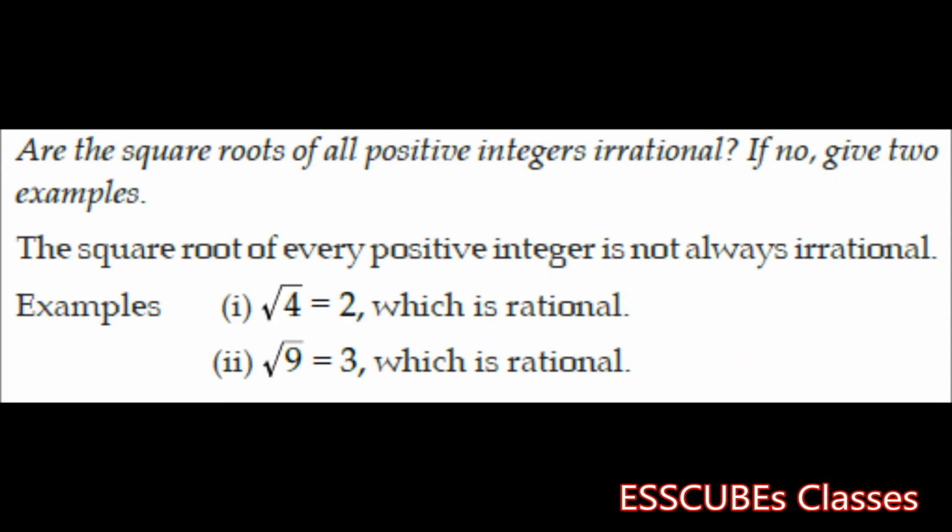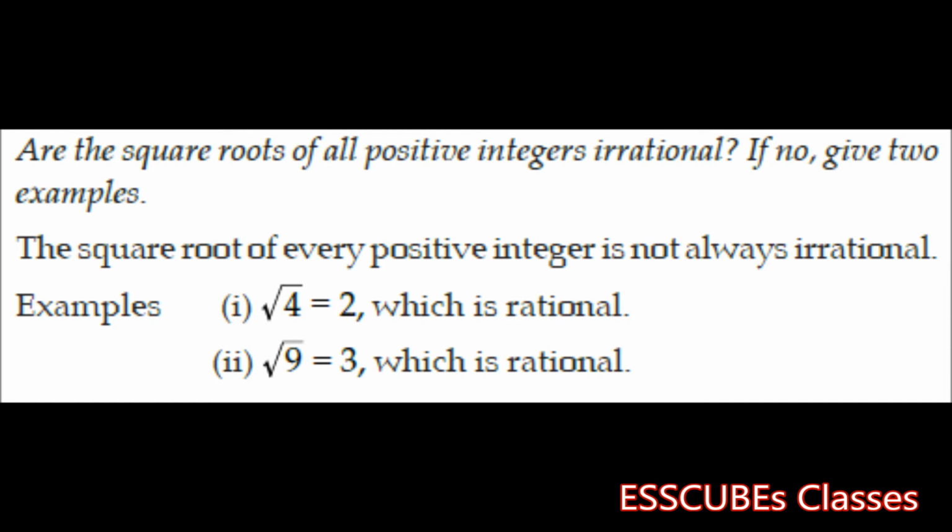Before going any further, let us take this question. Are the square roots of all positive integers irrational? If no, give two examples. Well, the square root of every positive integer is not always irrational. For example, root 4 is 2, which is a rational number. Similarly, root 9 is 3, which is again a rational number.